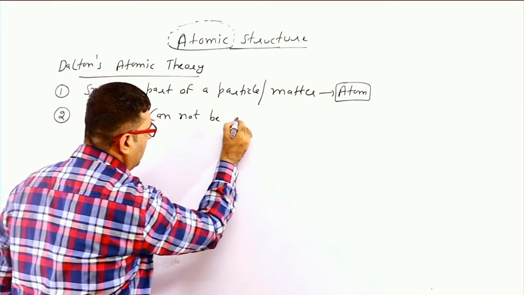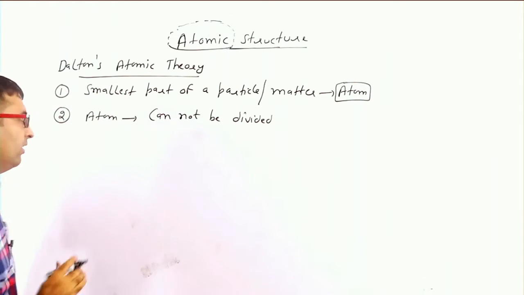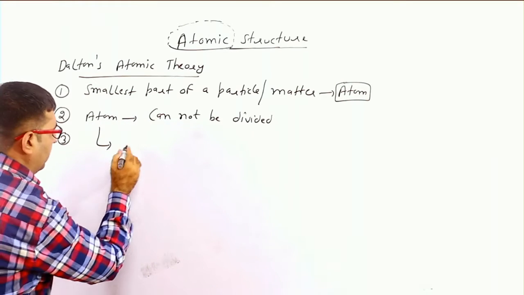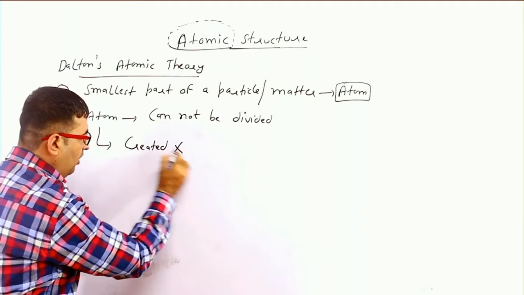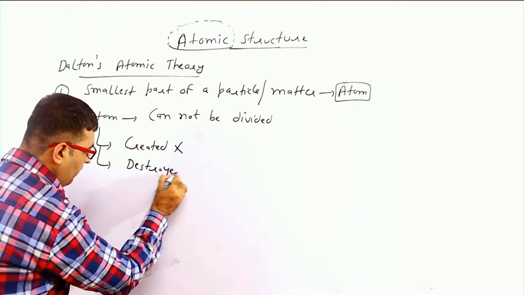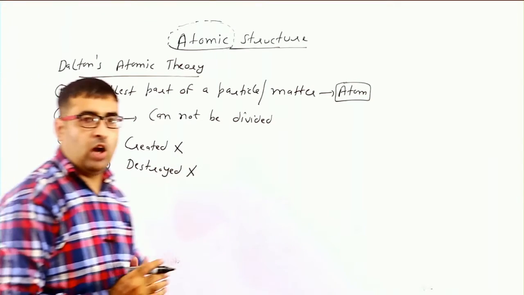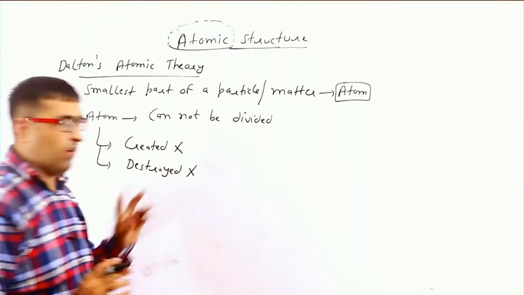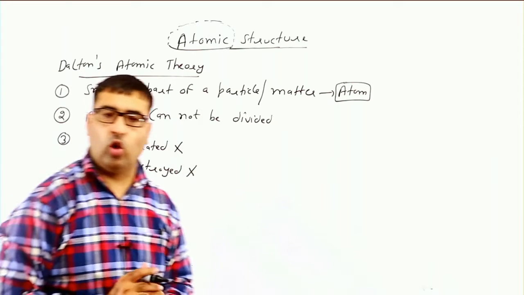Third point, an atom can neither be created nor be destroyed. So these are three points: the smallest part of matter is known as an atom, an atom cannot be divided further, and an atom can neither be created nor destroyed.